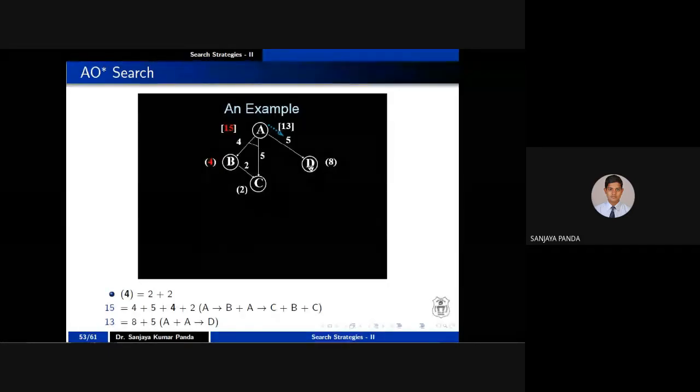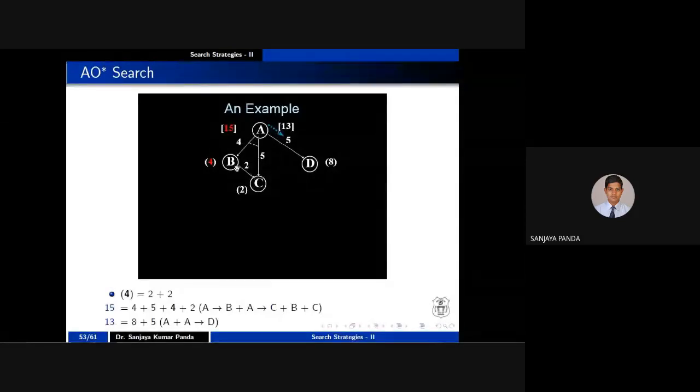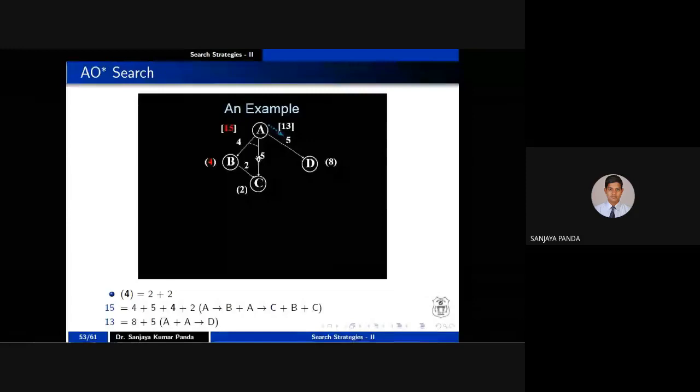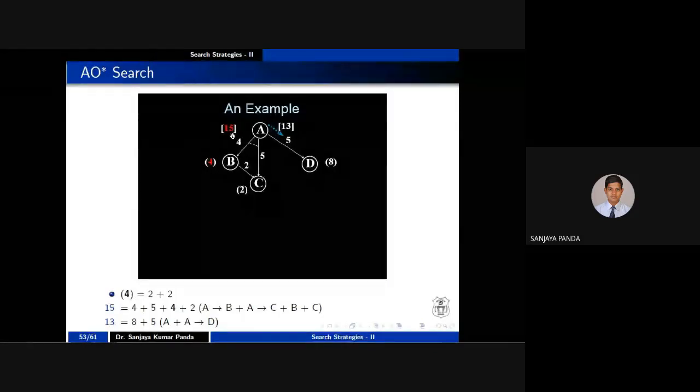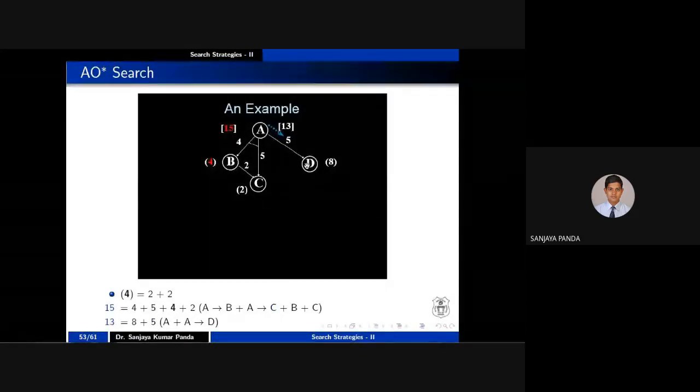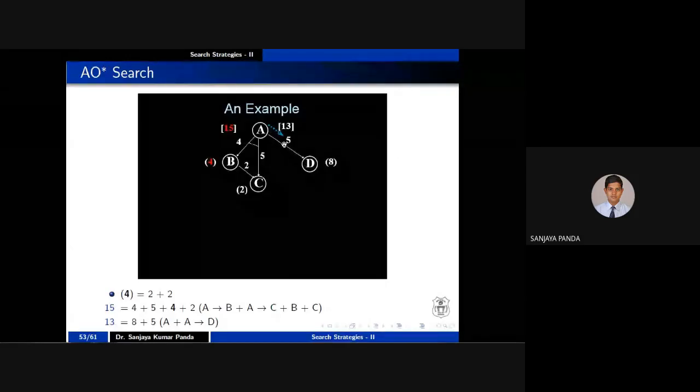So if you see this one, I have to consider A cost, A to B cost, A to C cost, and the cost of B and cost of C. So if you calculate that, this is 4 plus 5 plus 4 plus 5, plus this node cost is 4 and C cost is 2. So together we are getting a cost of 15, which is a longer path. But if you go this particular path, your cost is 13. So obviously we will choose this particular path in order to reach the solution.